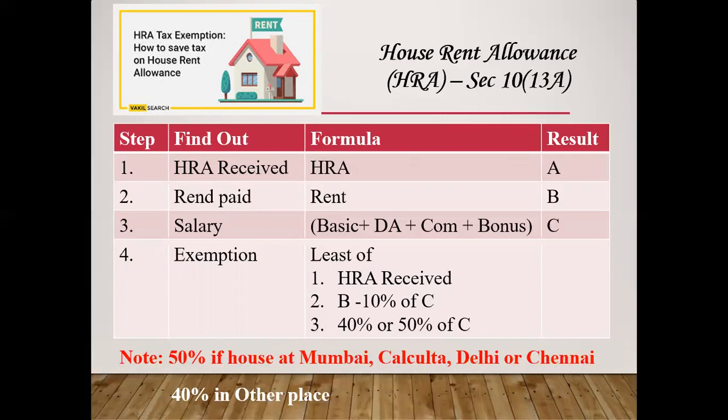Now one thing you will ask, sir, what is 40% and 50%? Number 1, 50% if the house is at Mumbai, Calcutta, Delhi or Chennai. If your house is at these 4 places, it will be a 50% reduction. And if in other places, it will be a 40% reduction.